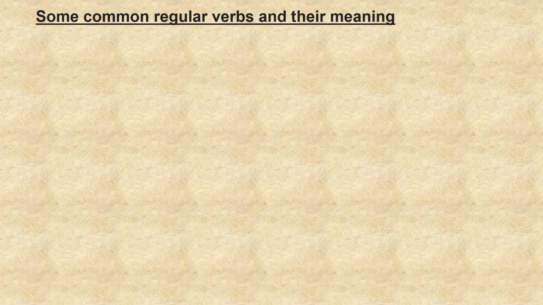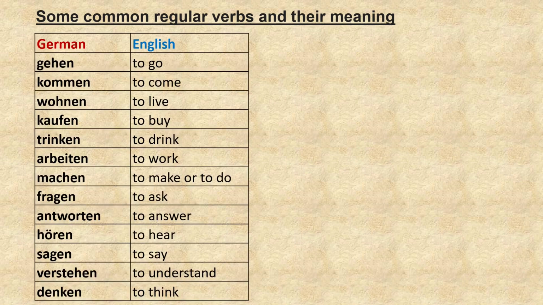Now let us see some common regular verbs and their meaning. Gehen, to go. Kommen, to come. Wohnen, to live. Kaufen, to buy. Trinken, to drink. Arbeiten, to work. Machen, to make or to do.